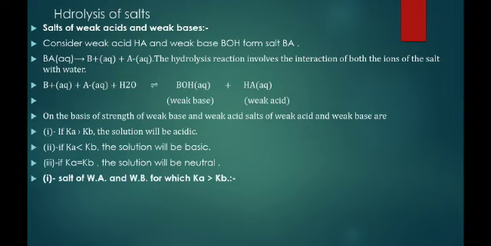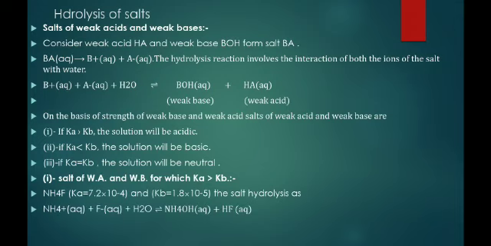Salt of weak acid and weak base for which the dissociation constant of the weak acid Ka is greater than Kb. Then, example NH4F, where Ka is 7.2 × 10^-4 and Kb is 1.8 × 10^-5. The salt hydrolyzes as NH4+ and F- react with water H2O, and then form NH4OH and HF.